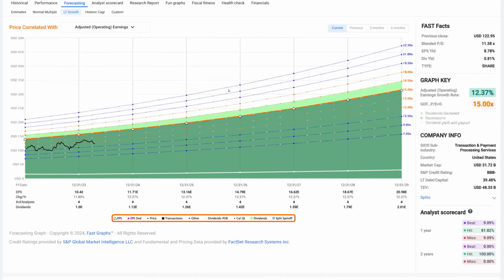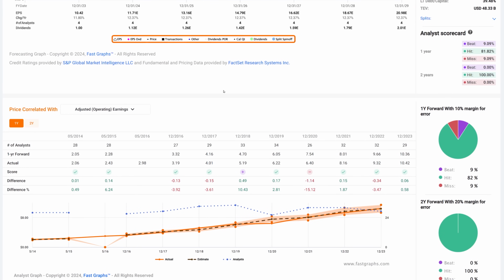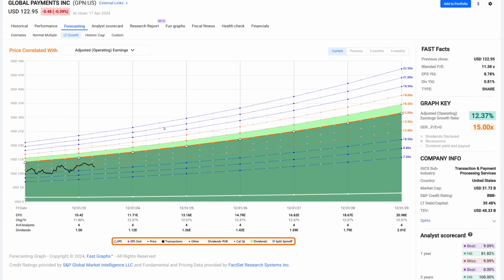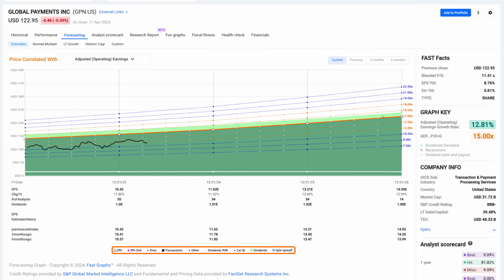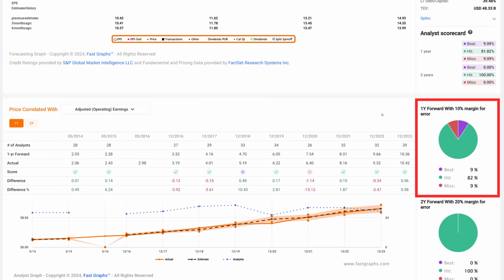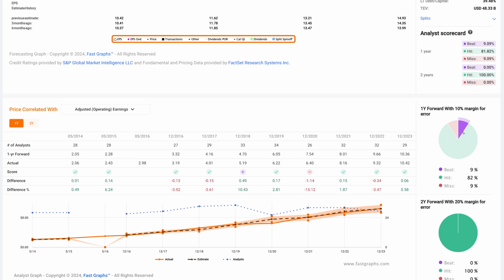All right, now the key is, what does the analyst scorecard say? Now, the analyst scorecard on this company shows how accurate analysts have been when forecasting 2 years out on Global Payments. How accurate have they been historically? With a 10% margin for error on the 1 year, when they were making a forecast 1 year in advance, they actually had almost an impeccable record. They only missed it 9% of the time. They also beat it 9% of the time.